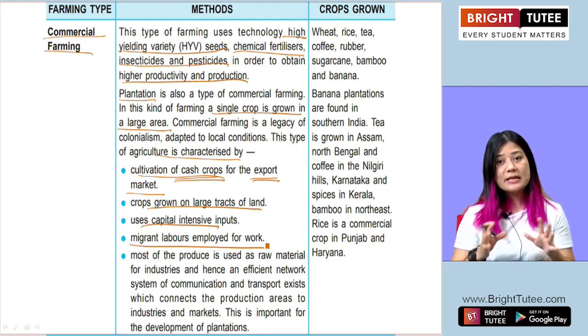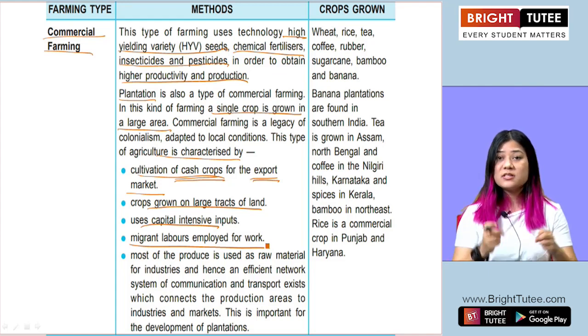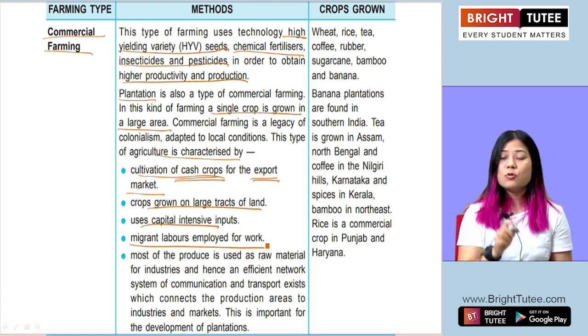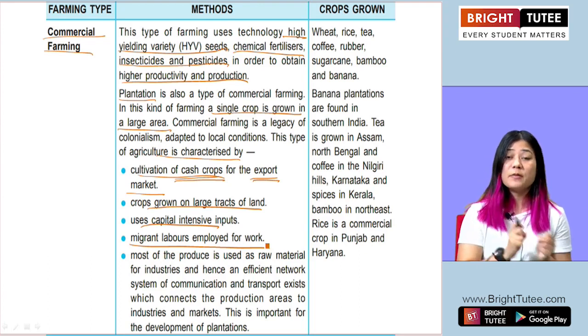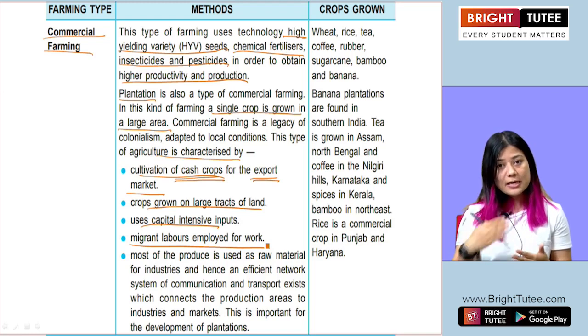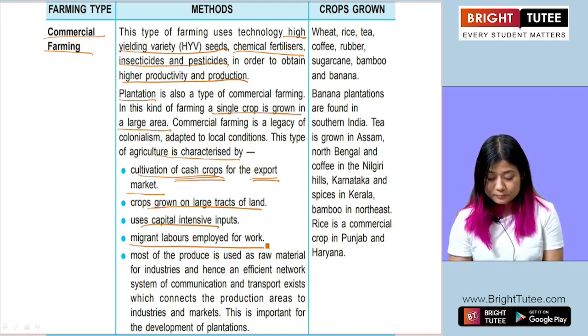So for example, if the district of Darjeeling has tea plantation, the laborers that work in the tea plantation are the local people as well as those who come from other states, from Bihar, Madhya Pradesh, Orissa, etc. So the migrant laborers are employed in these kinds of plantations.